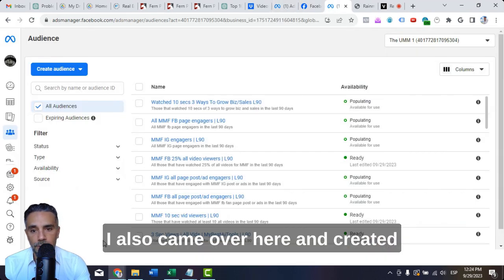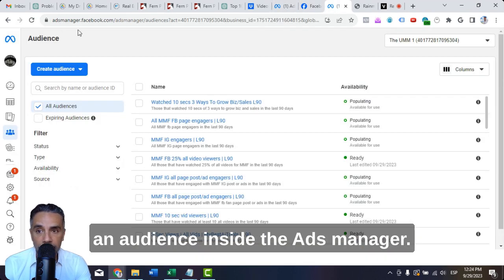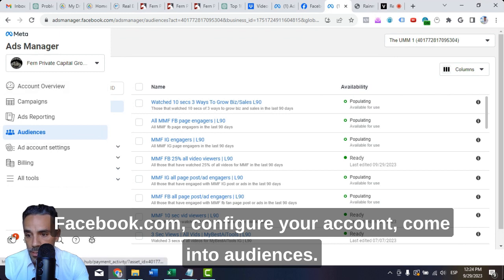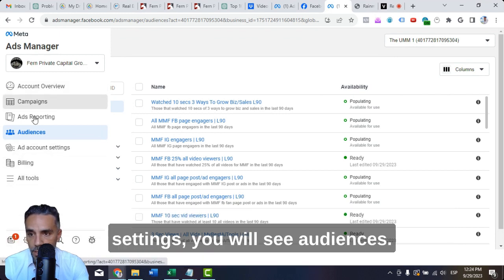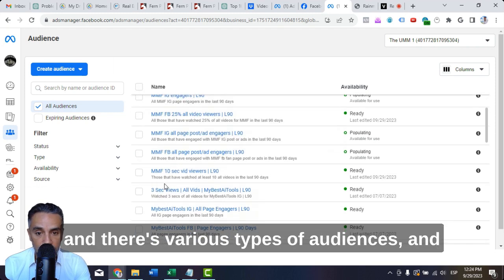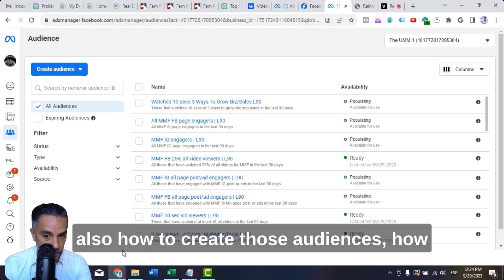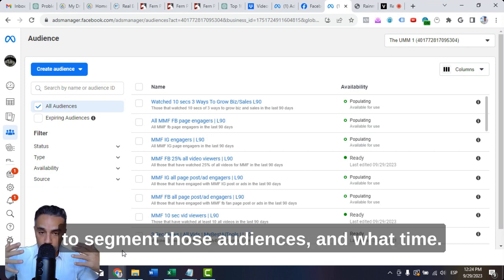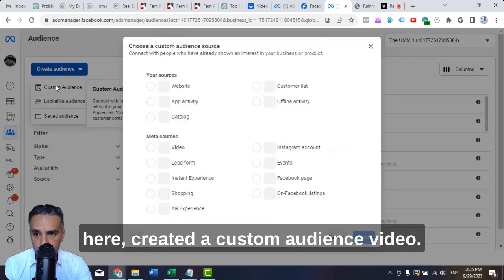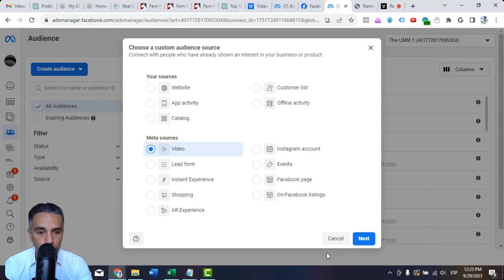I also came over here and created an audience inside the ads manager. Okay. You need to go to business.facebook.com, configure your account, come into audiences. If you come into business settings, you will see audiences right here. You want to create audiences, and there's various types of audiences, and also how to create and segment those audiences. And with time, I'm going to share with you exactly which audiences you want to create, right? So what I did, I came over here and created a custom audience, video.